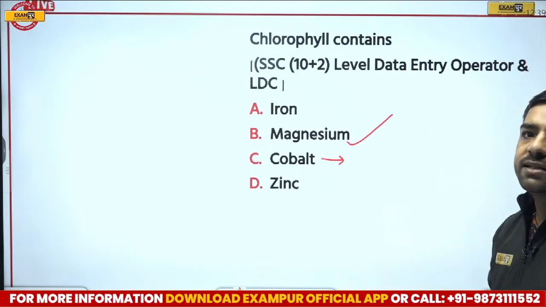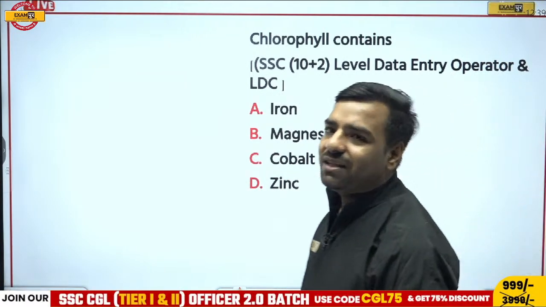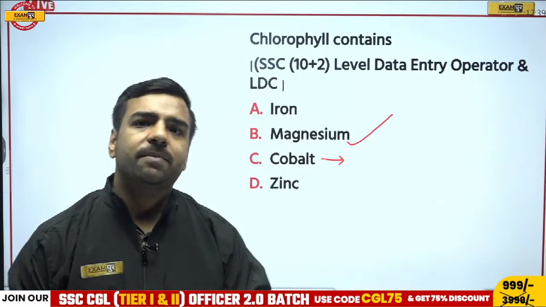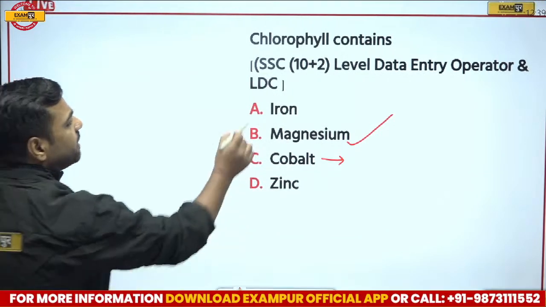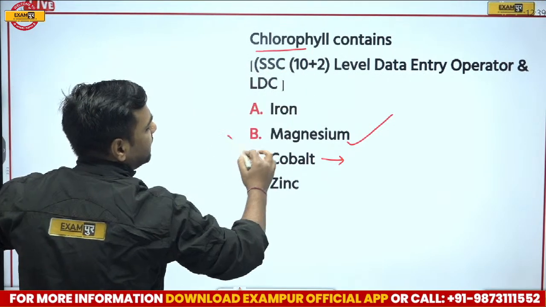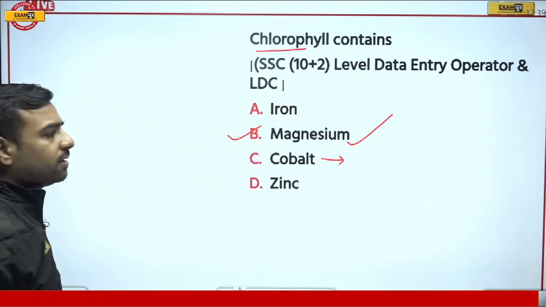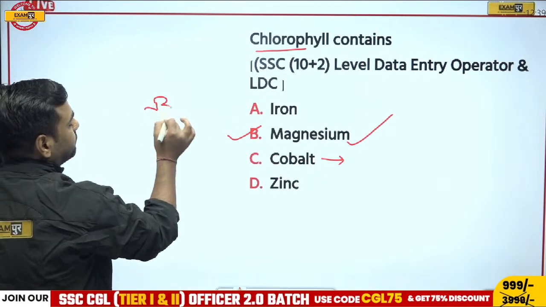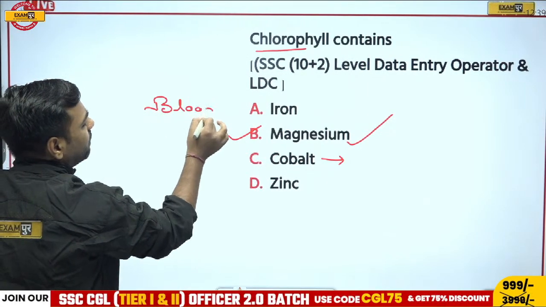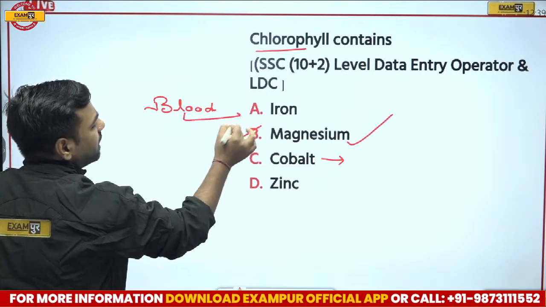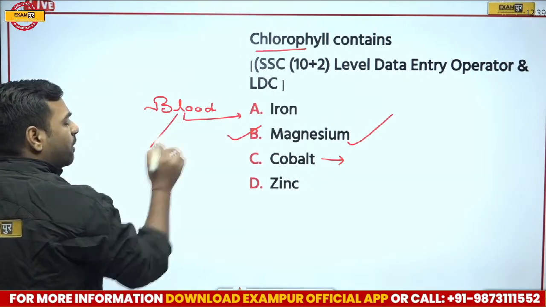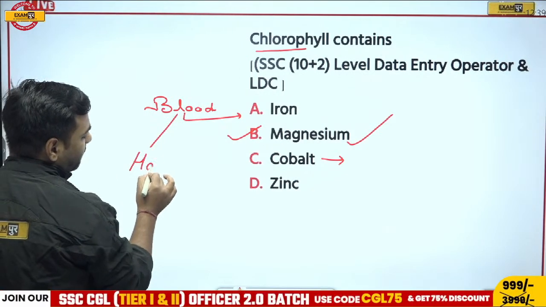Durgesh is saying, sir, B is right. Vikram is also with B. Yeah, B is correct. Magnesium. Now there are other questions as well. If I talk about chlorophyll, chlorophyll is containing magnesium, no doubt. But if I talk about blood, then blood is having what? Iron. If I talk about this iron, I'll relate it with hemoglobin.